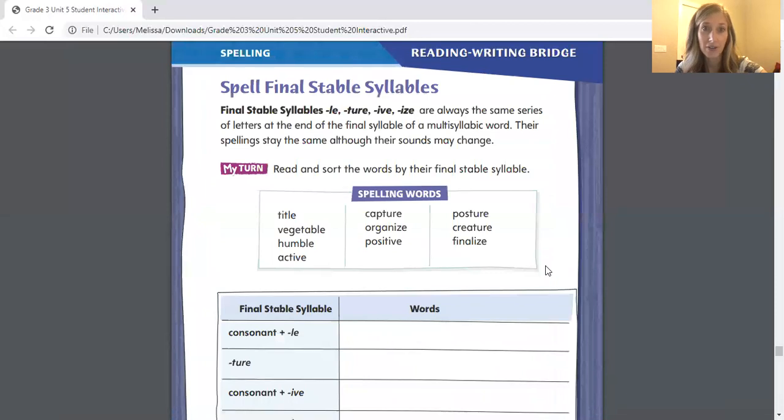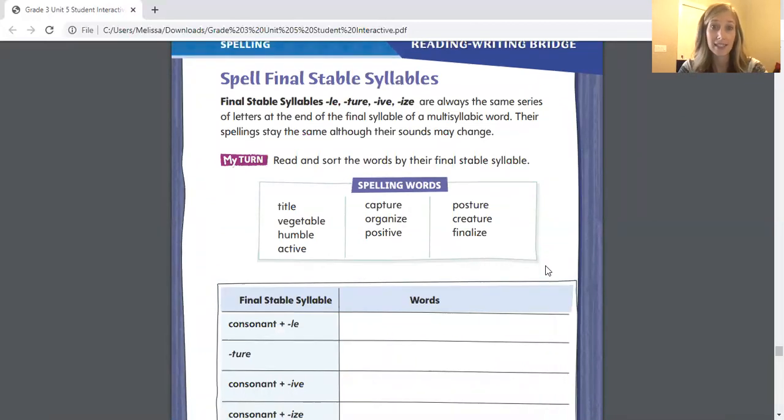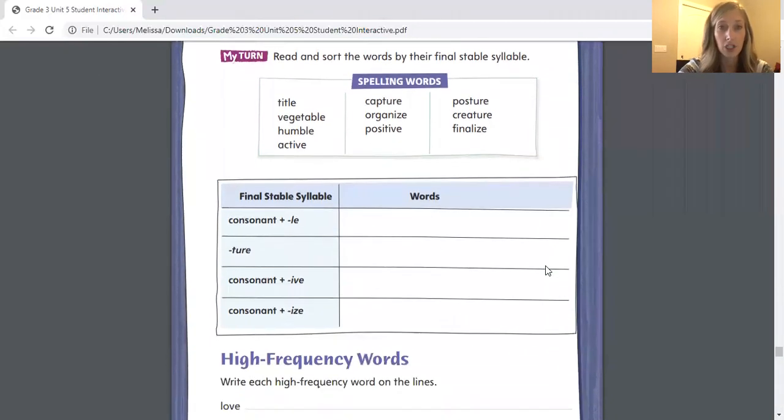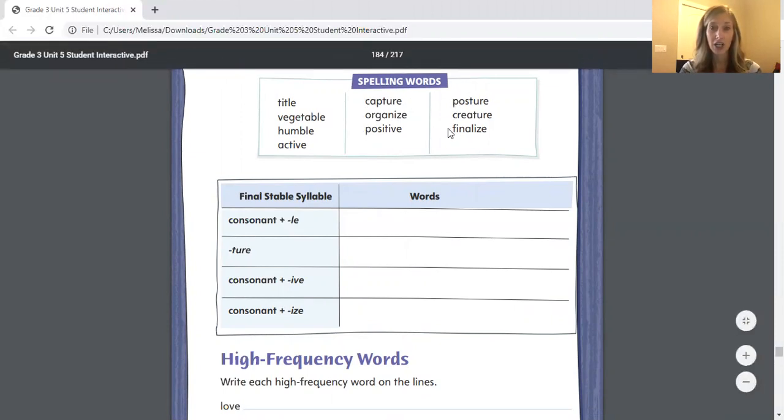And on page 607, we're still talking about these final stable syllables, L-E, T-U-R-E, I-V-E, and I-Z-E. These are our final stable syllables. They are always the same series of letters at the end of the final syllable of a multisyllabic word, so a word that has more than one syllable. Their spellings stay the same, even though their sound may change. So your job is to read these words and sort them by their final stable syllable. So let's read the words together. Title, vegetable, humble, active, capture, organize, positive, posture, creature, and finalize.